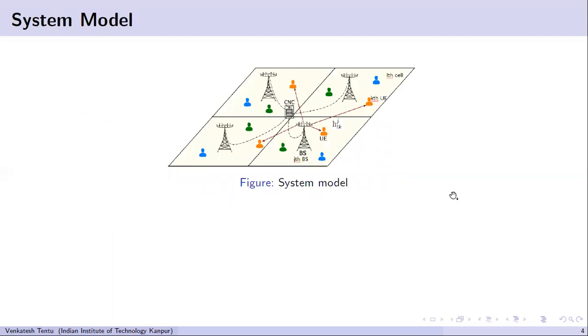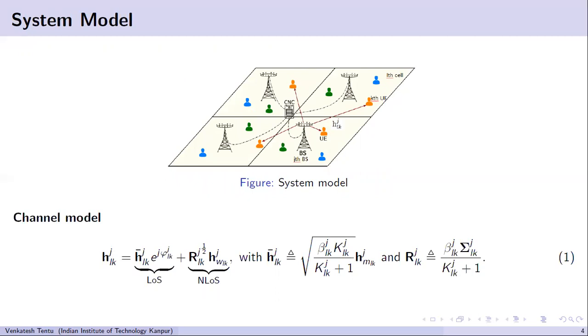The system model that we have considered is a multi-cell massive MIMO system consisting of L cells, with each cell having a base station. Each base station is connected to a central network controller. We considered a Rician-faded channel such that the LOS component is not deterministic.